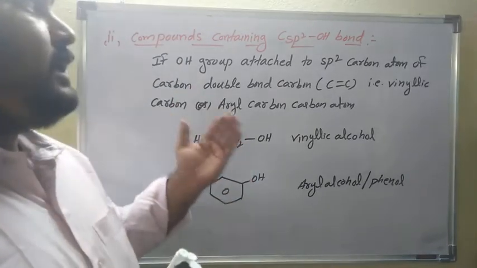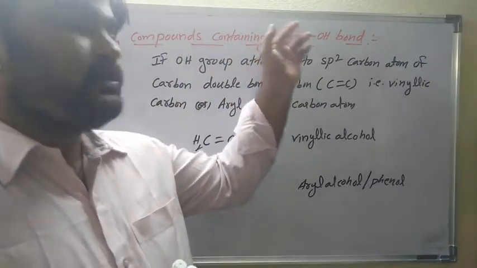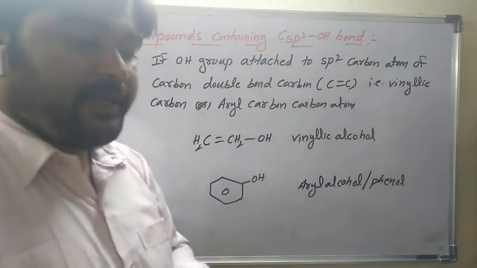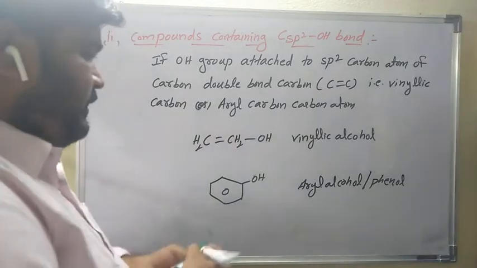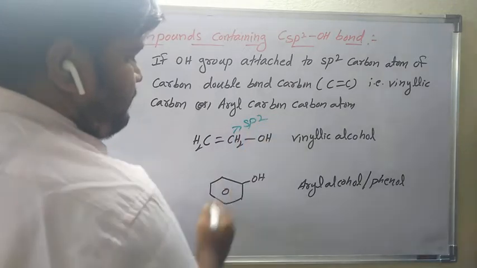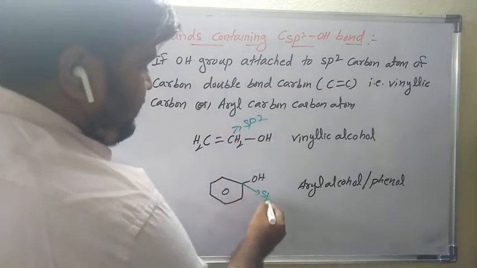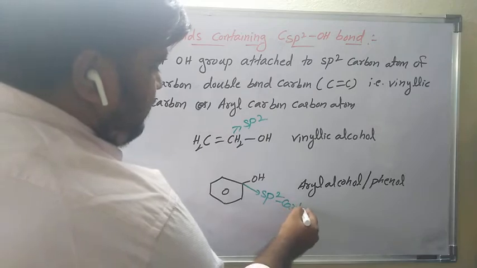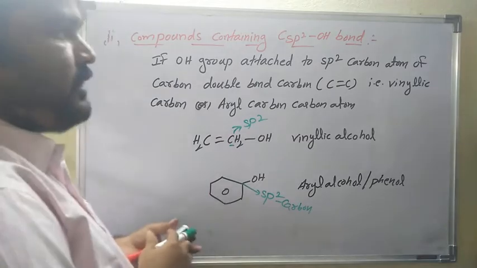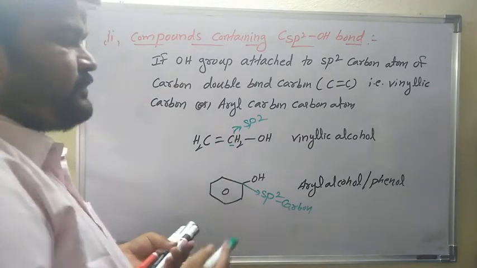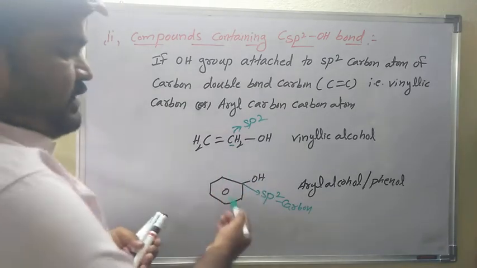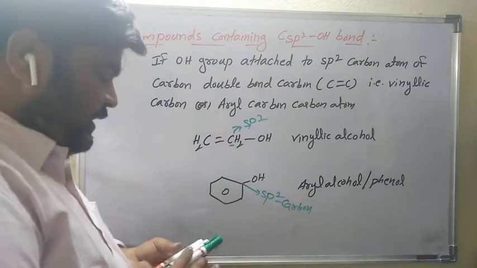Now compounds containing a carbon sp2–OH bond, that means the carbon should be an sp2 carbon attached to OH. If the OH group is attached directly to this carbon atom, which carbon is this? sp2 carbon atom. This is also an sp2 carbon atom. So the OH group is attached to an sp2 carbon atom of a carbon double bond carbon, that is a vinylic carbon or aryl carbon atom. So that is vinylic alcohol and aryl alcohol, which is also known as phenol. Is it clear?